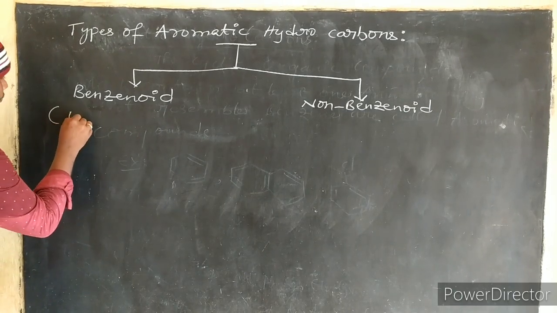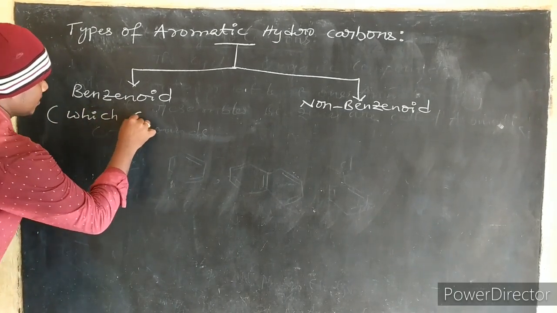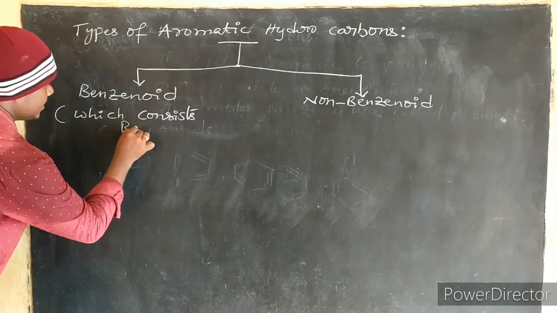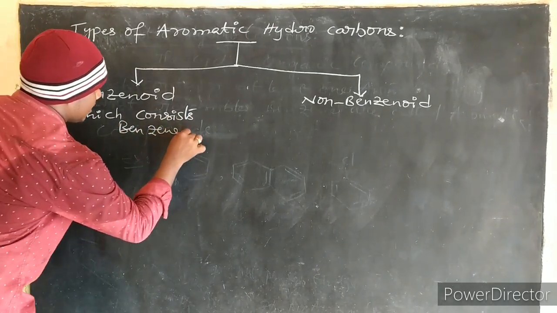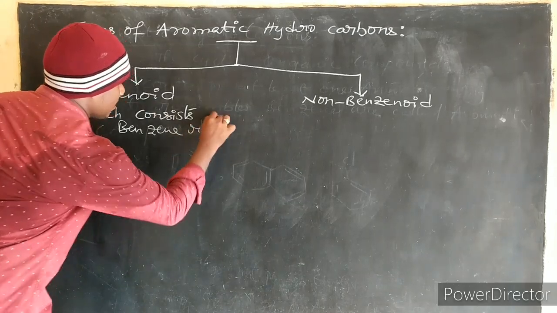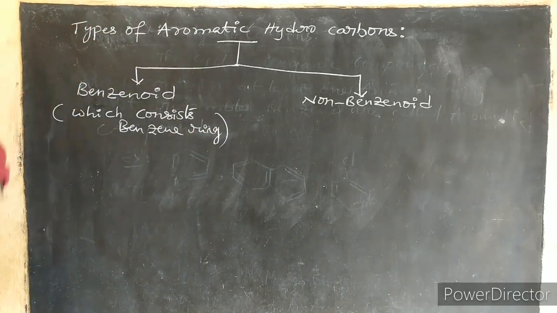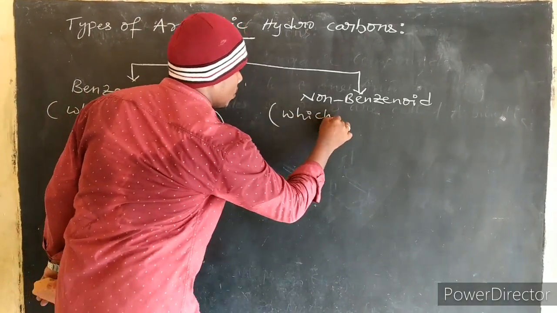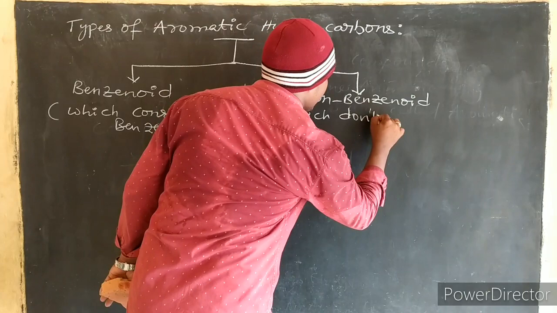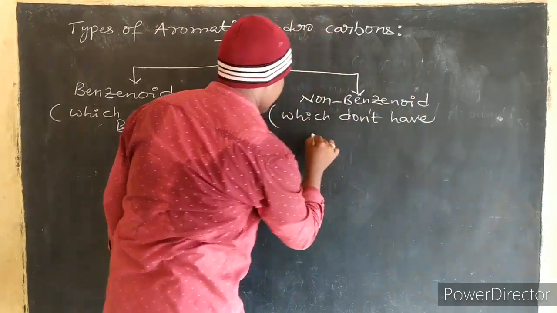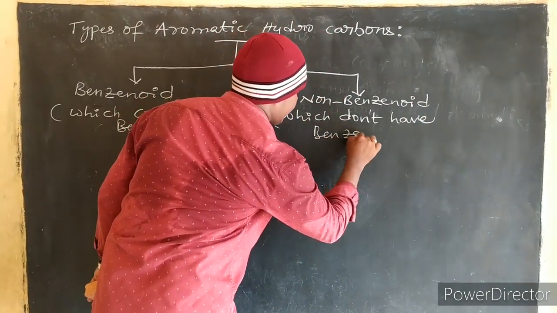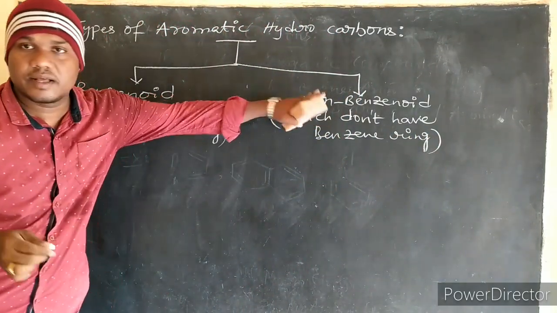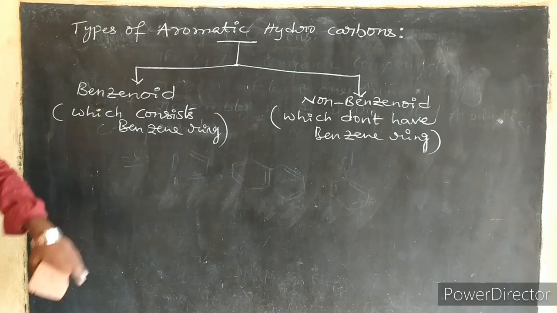So, those which consist of a benzene ring are considered under benzenoid compounds. Here, those which do not have a benzene ring are considered under non-benzenoid aromatic hydrocarbons.